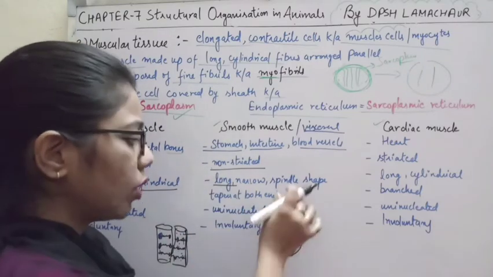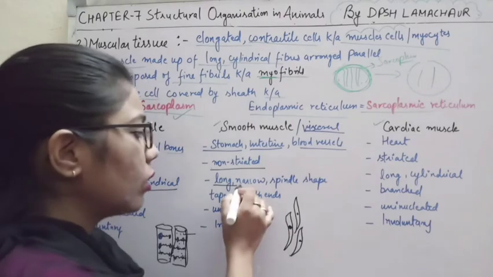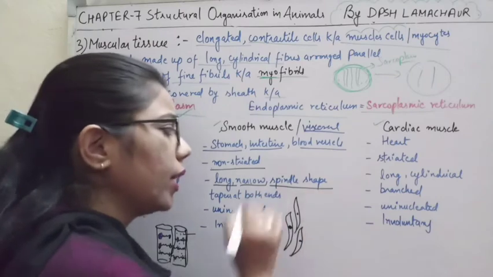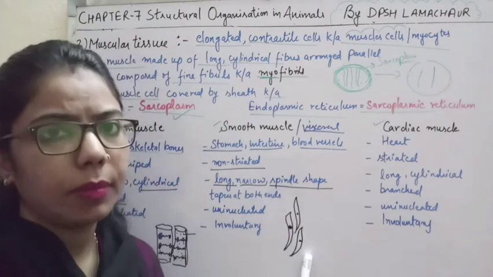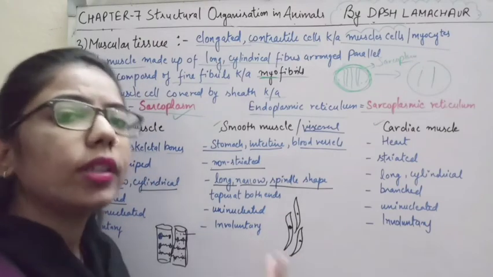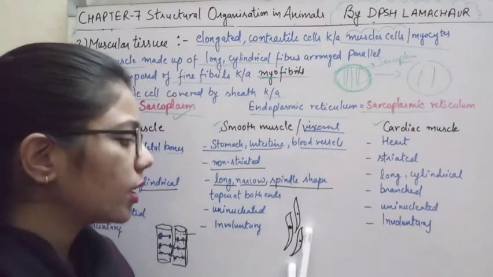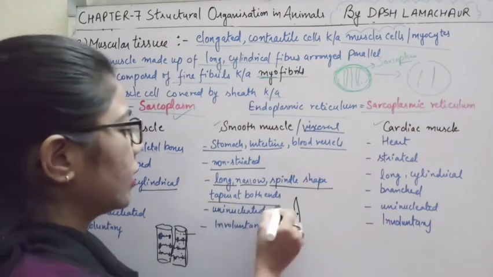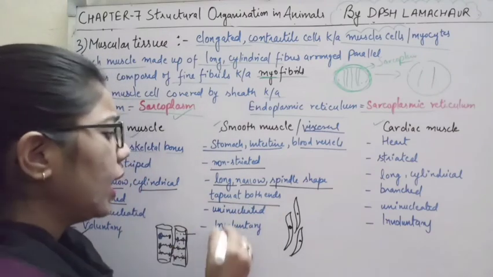As for the structure, they are also long and narrow, but the specific shape they follow is spindle shaped. It means they have tapering ends on both sides.